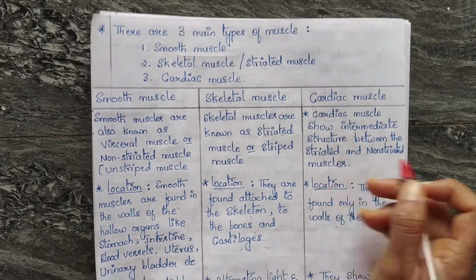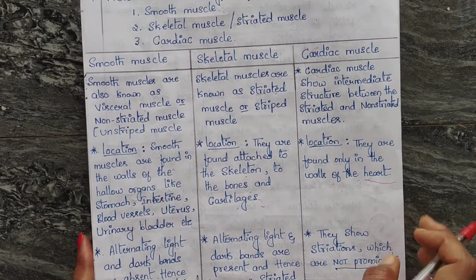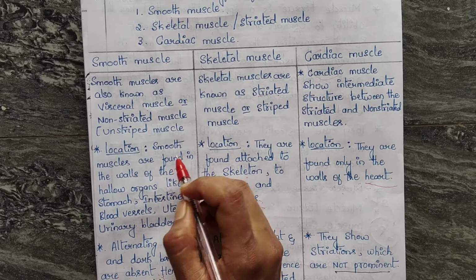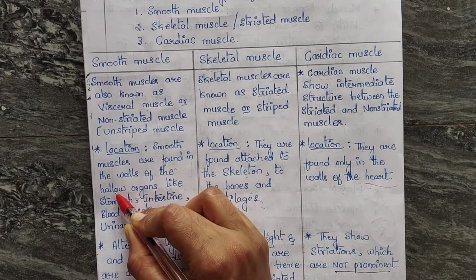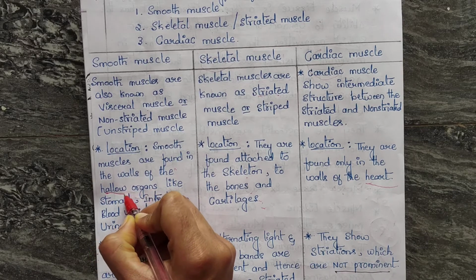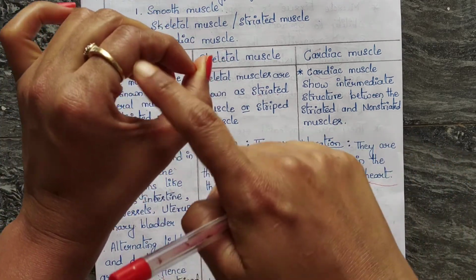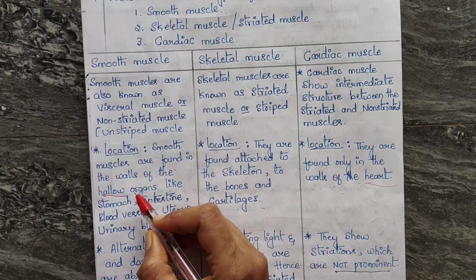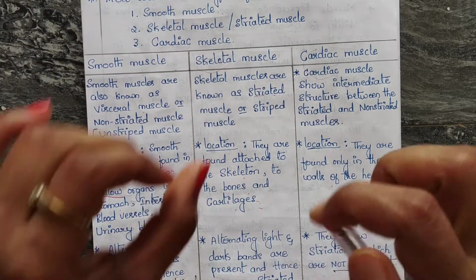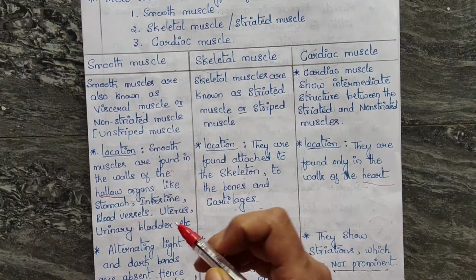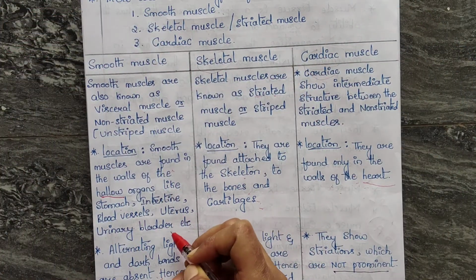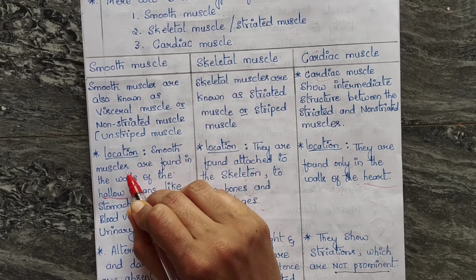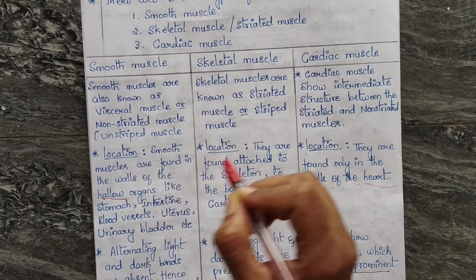Coming to the location, smooth muscles are found in walls of hollow organs. Hollow means like a hole. We can see them in hollow organs like the stomach, intestine, and also in blood vessels, uterus, urinary bladder. In these locations we can find the smooth muscle. This is the location of the smooth muscle.